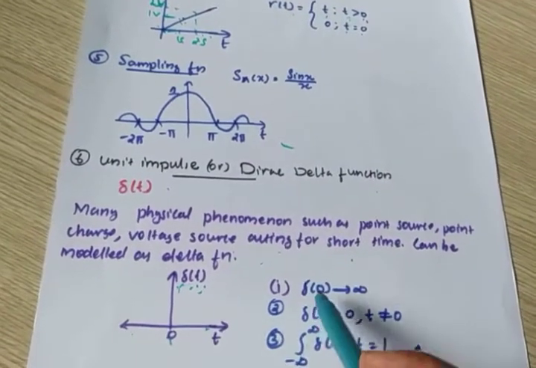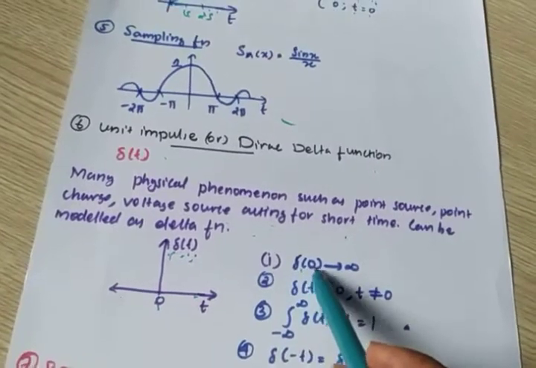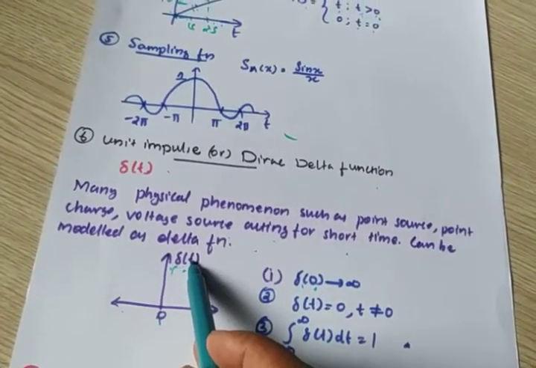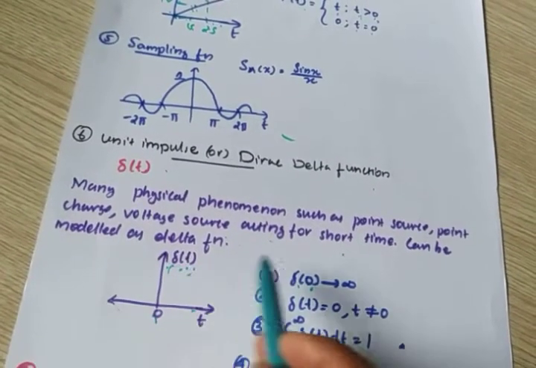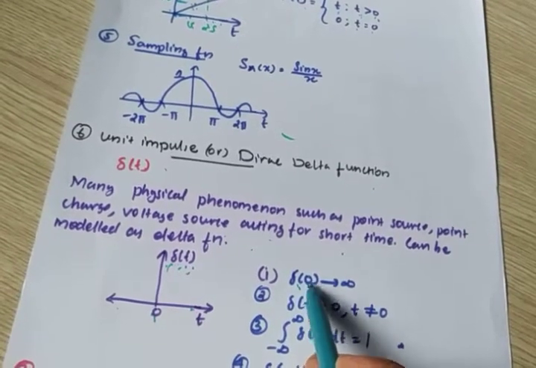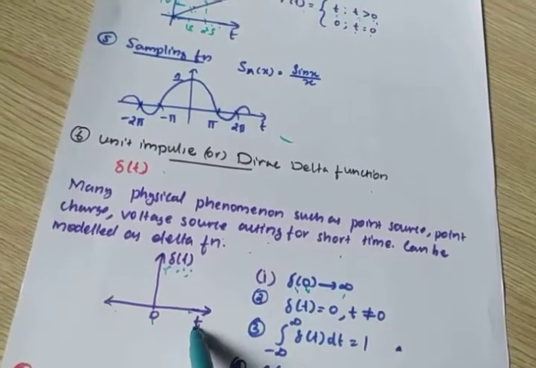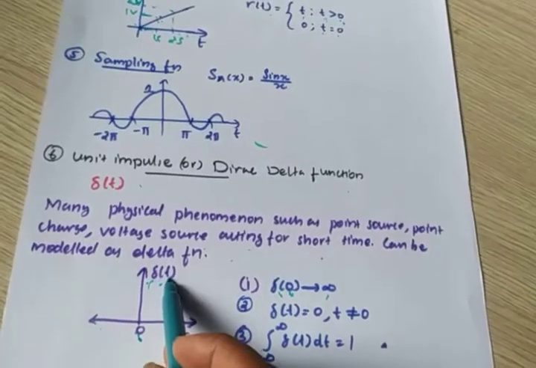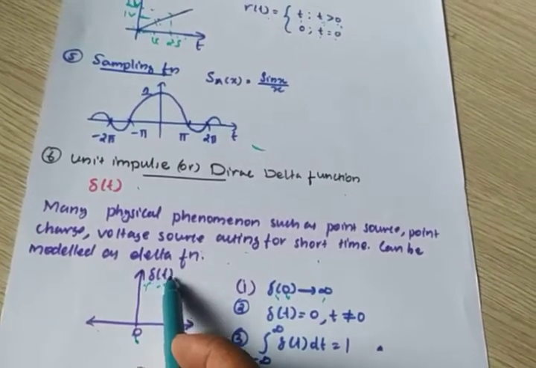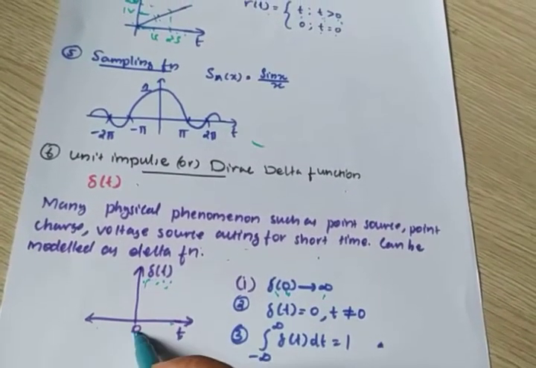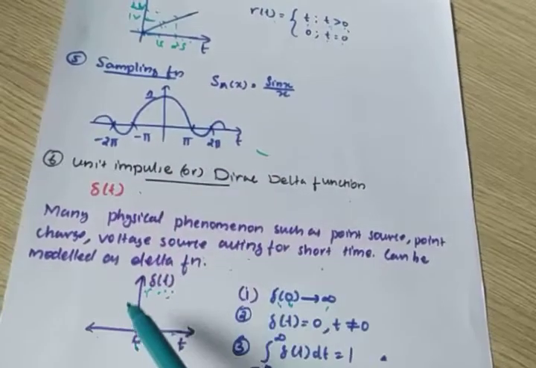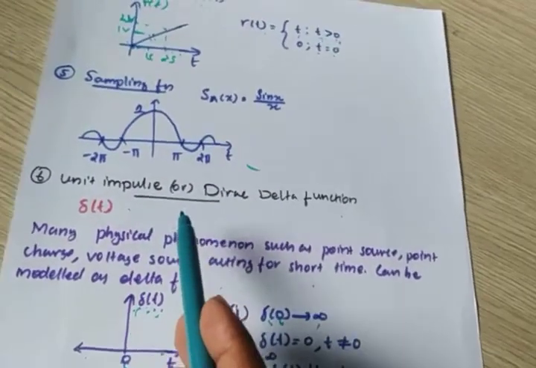So this is the property: del of 0. We know del of t. When time t is equal to 0, we can represent it as del of 0. Del of 0 is infinite. That means at time t equal to 0, what is its amplitude? At t equal to 0, its amplitude is very high, continuously going upwards.